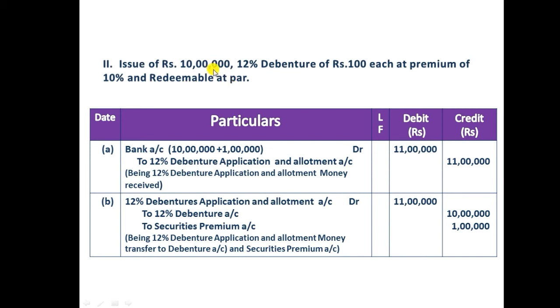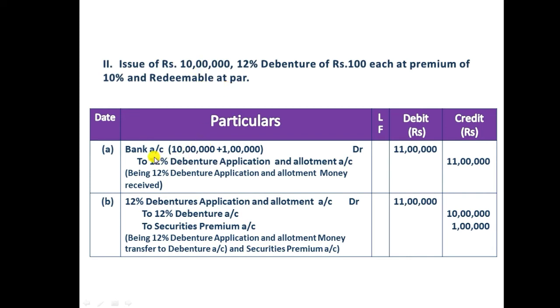So the company is issuing debentures worth 10 lakh rupees at 12% interest, and the debenture holder should pay 10% more at the time of issue. So 10 lakh plus 10%, total 11 lakh rupees the debenture holder should pay at the time of issue, and the company will redeem only 10 lakh. At the maturity period the company will repay only 10 lakh rupees.